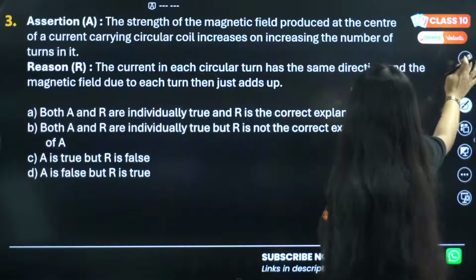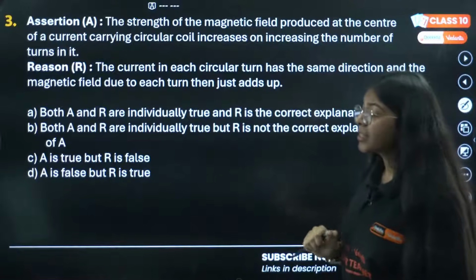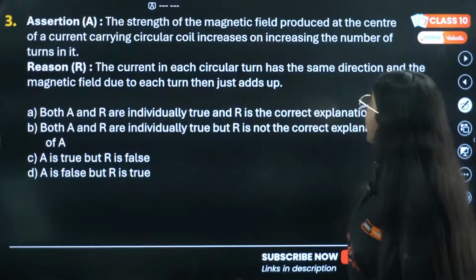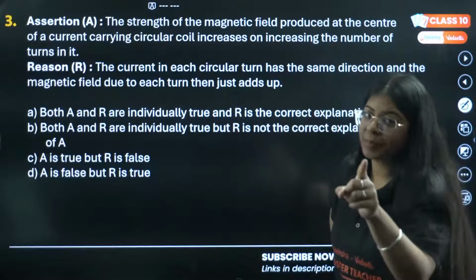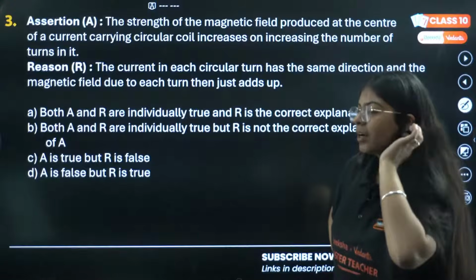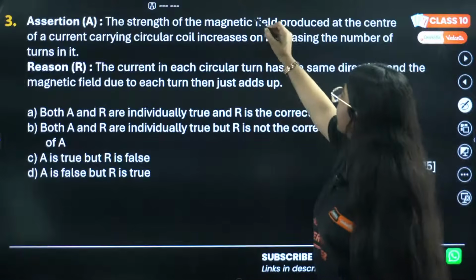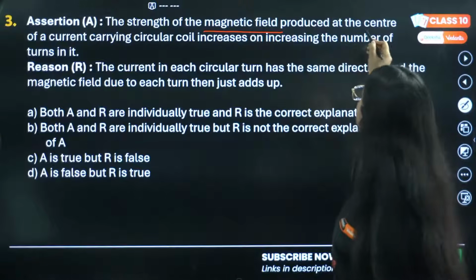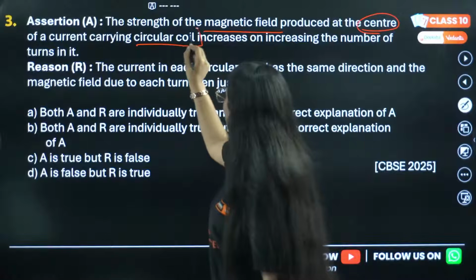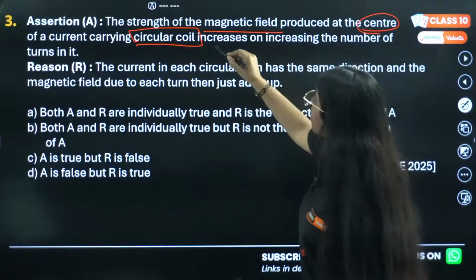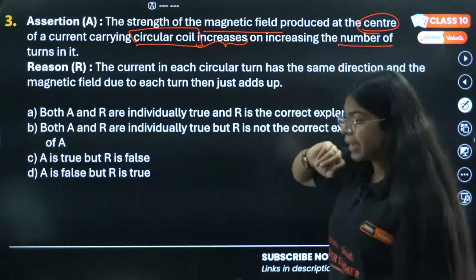Let's move on to the next question. Again, an assertion reason question. Read it with me now, since you don't read questions properly. The assertion: the strength of magnetic field produced at the center of a current carrying circular coil increases on increasing the number of turns in it.